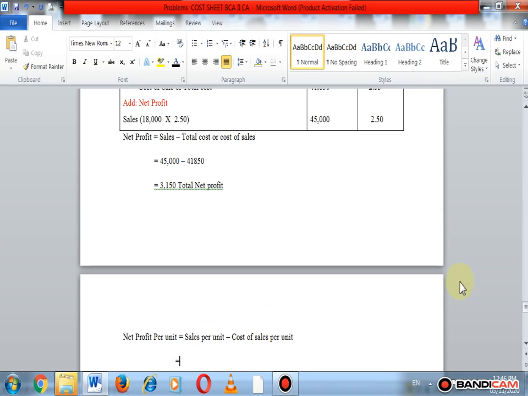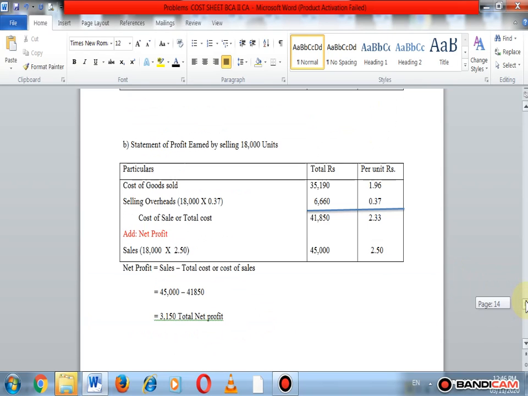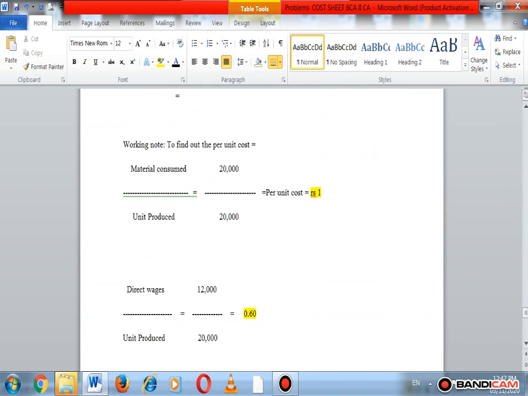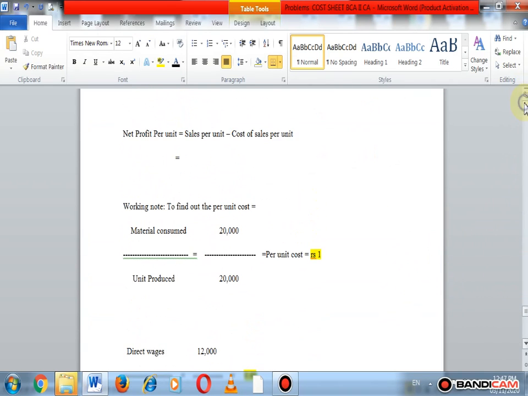Here we find that the cost of sale per unit is 2.33 and the selling price is 2.50, so subtract it. Put the figures in: sale per unit is ₹2.50 minus ₹2.33.